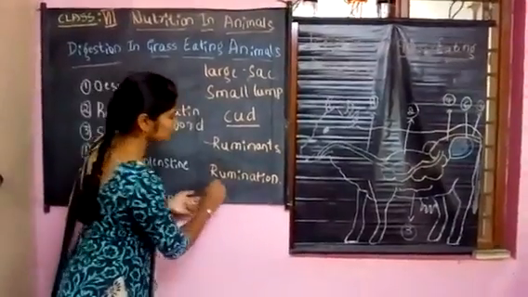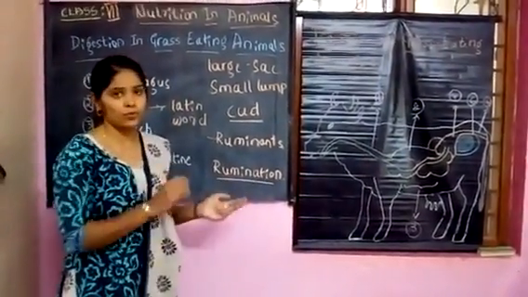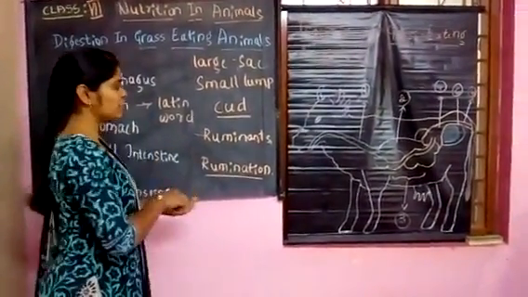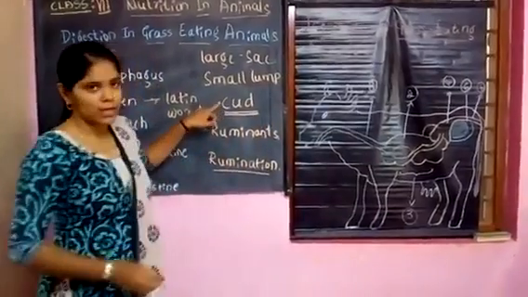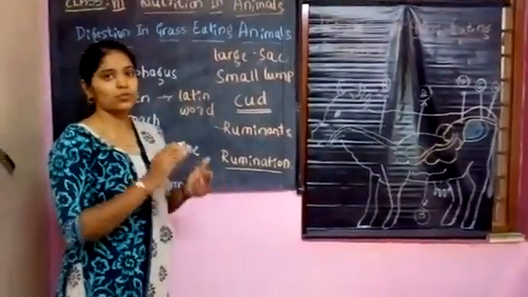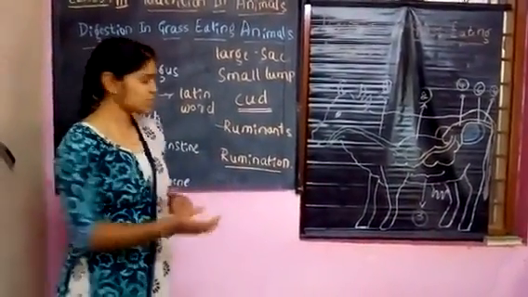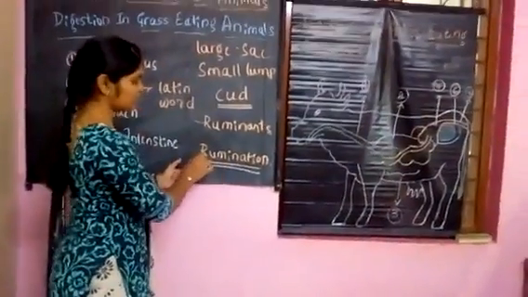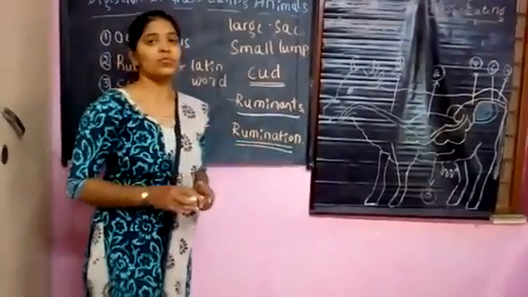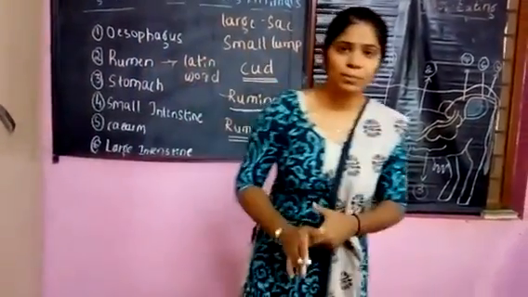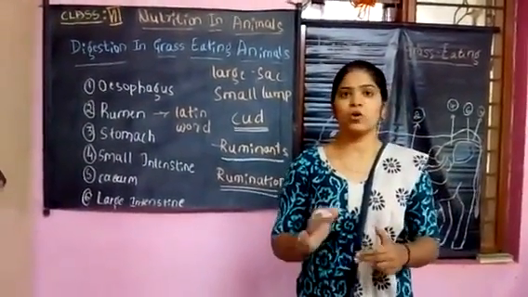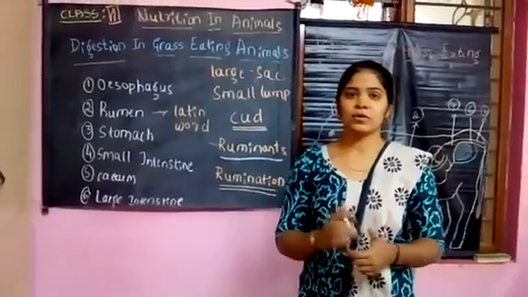Rumination: the food material which is partially digested, partially chewed, is called cud. The cud moves towards the mouth through the small lumps. This process is called rumination, and the animals which have this process are called ruminants. So the only animals having the rumen in their digestive system are called ruminants. So this is all about the grass-eating animals or large animals.